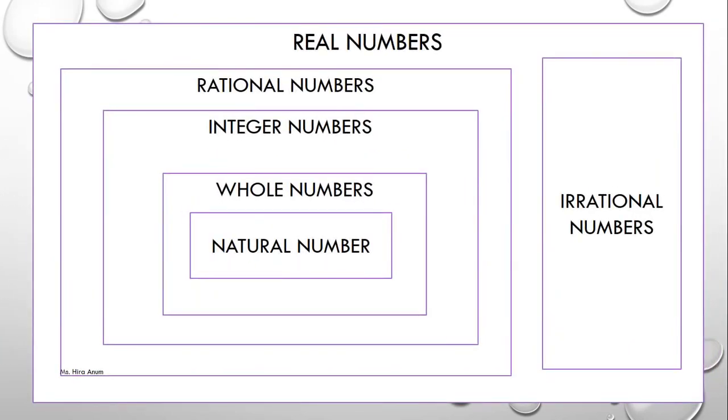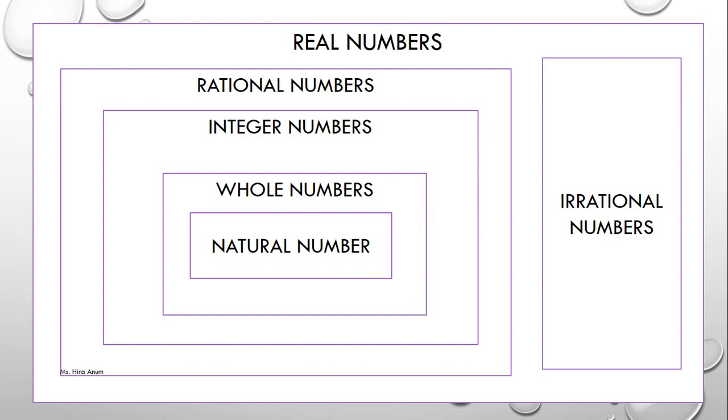There is a graph. Natural numbers 1, 2, 3, 4, as we know, start from 1 and so on. Then whole numbers are greater than natural numbers because they include 0, 1, 2, 3, 4 and so on. Then we take integers: negative numbers, 0 and positive numbers.